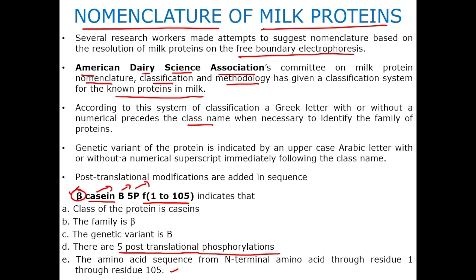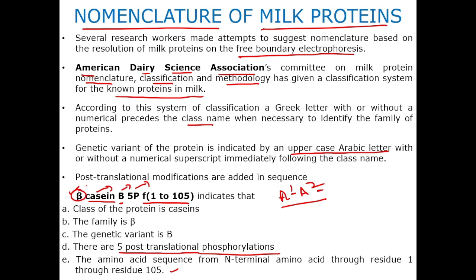Then next, the genetic variant. The genetic variant of the protein is indicated by an uppercase Arabic letter, with or without a numerical superscript. So sometimes superscripts can also be there, like A1, A2, as you must have seen. This comes immediately following the class name. After the class name, you will have the genetic variant.